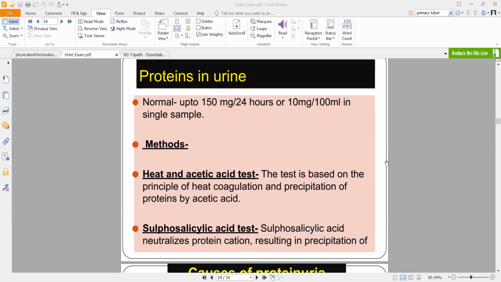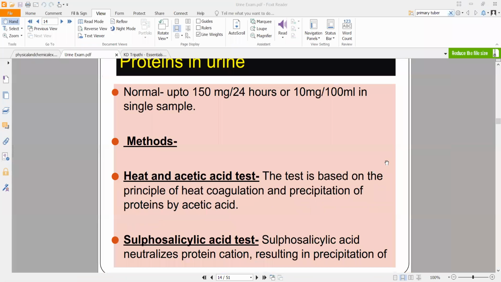I'll enlarge this a little bit. I'm hoping that you guys have seen what is a precipitate, but in any case, in the first test, you heat the substance, you add a little bit of acetic acid, you will see precipitation. That is one way, right? The second way, you directly add sulfosalicylic acid that will neutralize proteins and cause precipitation. In both of these cases, you will see precipitation. Depending on the amount of precipitate, you will be able to gauge whether or not proteins are high. That is the basic principle in this.